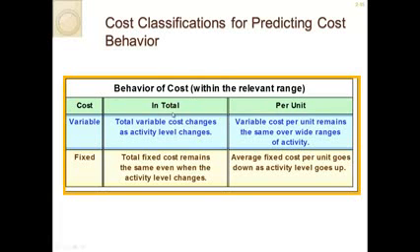When you're thinking about it in total, variable changes with the number of cars we manufacture. And when you're thinking about it in total, fixed remains the same no matter what the activity level is, right? But when you're thinking about it on a per unit level, each steering wheel costs the same over a wide range of activities. So one steering wheel costs, let's say, $10. So each unit, the cost of the steering wheel is $10.